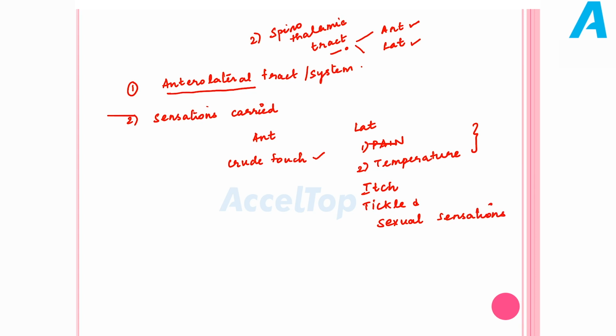So what are the sensations carried by the spinothalamic tract? It is crude touch, which is carried by the anterior spinothalamic tract. The lateral spinothalamic tract is concerned with pain and temperature. The other sensations which are carried include itching, tickling and sexual sensations.